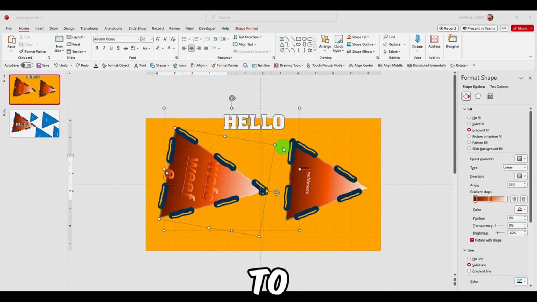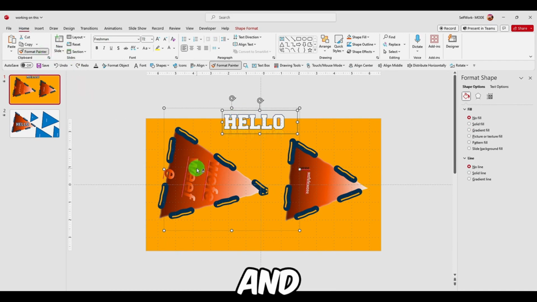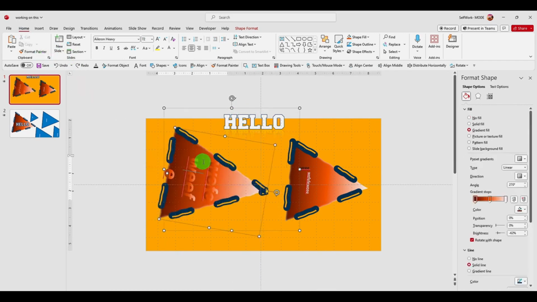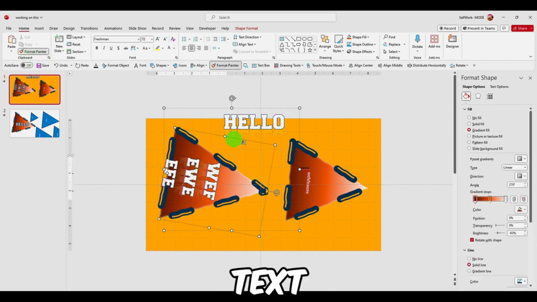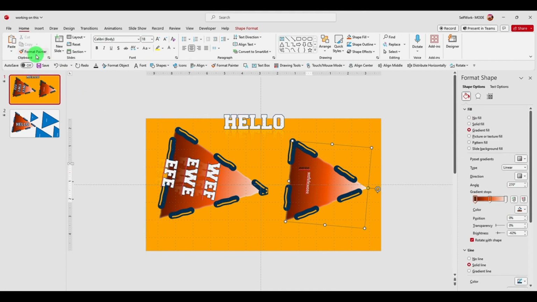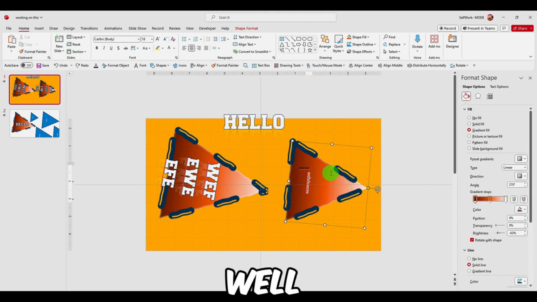Now if I want to copy this text font, I just have to select this text, go to format painter and select the text, format painter for this one as well.